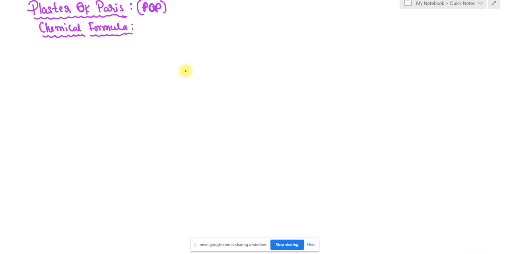So students, we are lastly going to learn in this chapter another important salt that is called Plaster of Paris. It is the expanded form of POP. What is the expanded form of POP? P means plaster, O means of, and P means Paris.